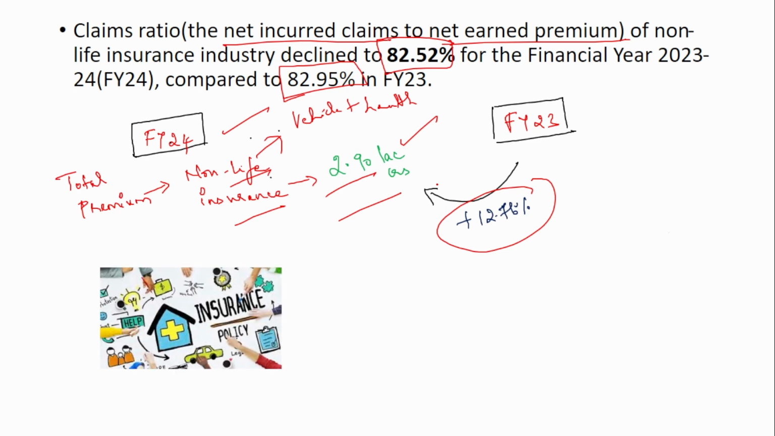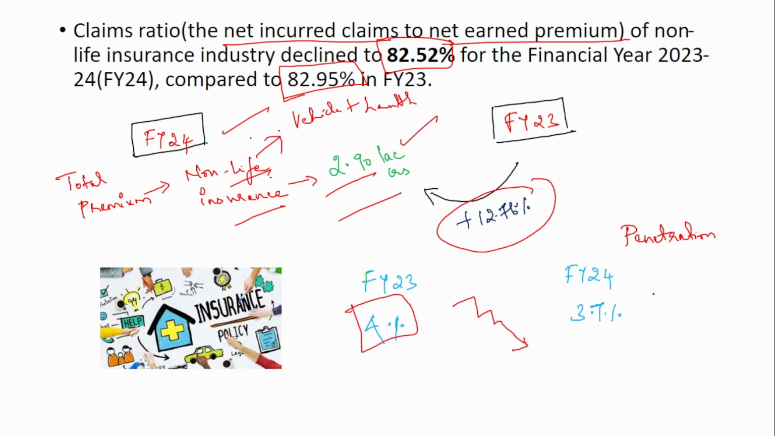Under insurance, the penetration has reduced compared to the previous year. The previous year, the penetration observed was 4%, but now it has been reduced to 3.7%, which is quite saddening.